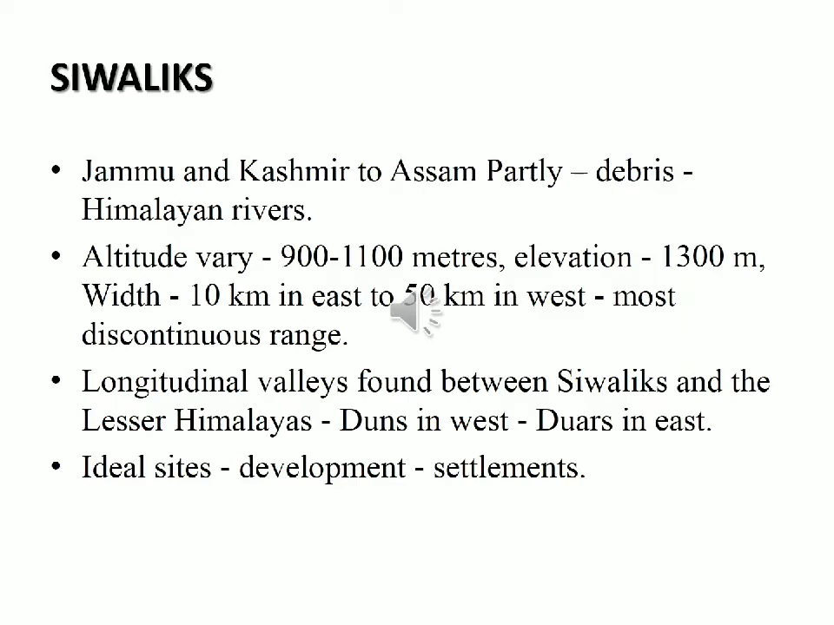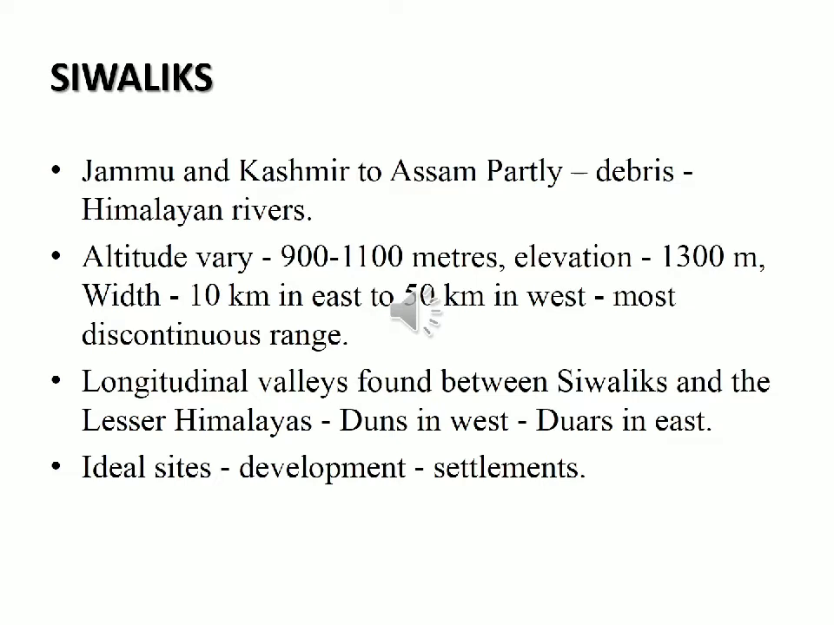The outer Himalayas are the Shivaliks. The Shivaliks are located just below the Lesser Himalayas, that is to the south of the Lesser Himalayas or Himachal. The Shivaliks extend from Jammu and Kashmir to Assam. They are partly made by the debris brought by the Himalayan rivers, which originate in the Himadri region and partly deposit their debris in the Shivalik region.